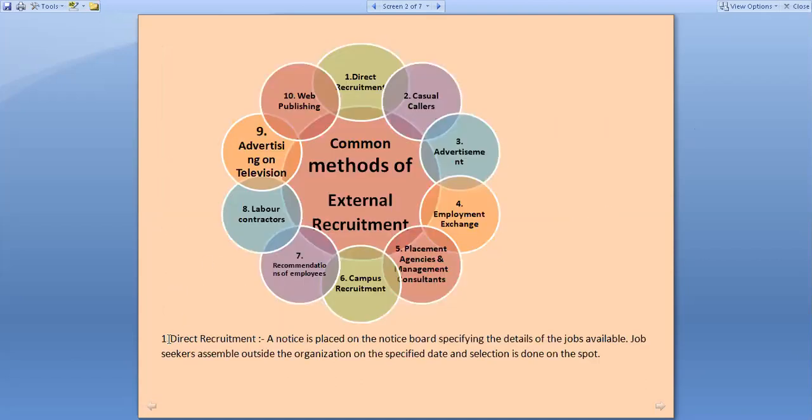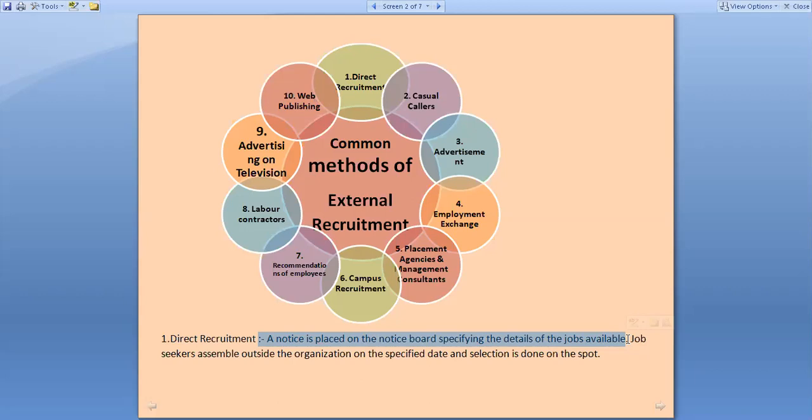The name itself suggests directly. It means there is no middleman involved between the organization which is searching for people and the person who is interested in the job. A notice is placed on the notice board specifying the details of the jobs available. Sometimes you have also seen, on the factory gate, outside the organization premises, so many notices pasted saying that we need two drivers or we need two sweepers, such types of jobs.